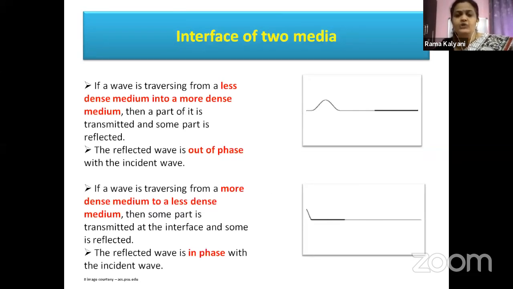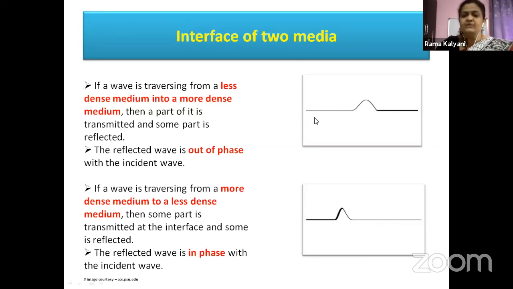Now, children, the last one, the interface of two media. What happens to the waves at the interface of two media? That is, if the waves are traveling from one medium to another medium. For a simple understanding, you can consider two ropes of different material joined together, a nylon string tied to a cotton string. We know a nylon string is of less density and a cotton string is of more density. So if you tie these two, then you can visualize the situation there.